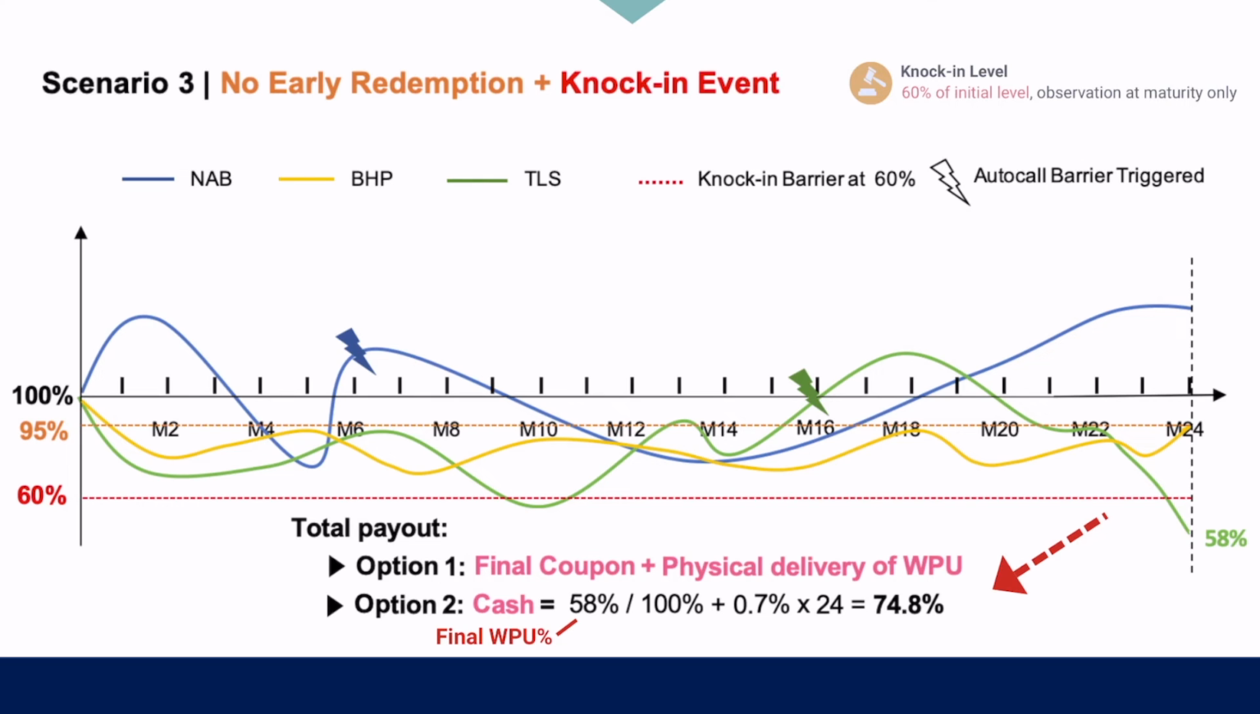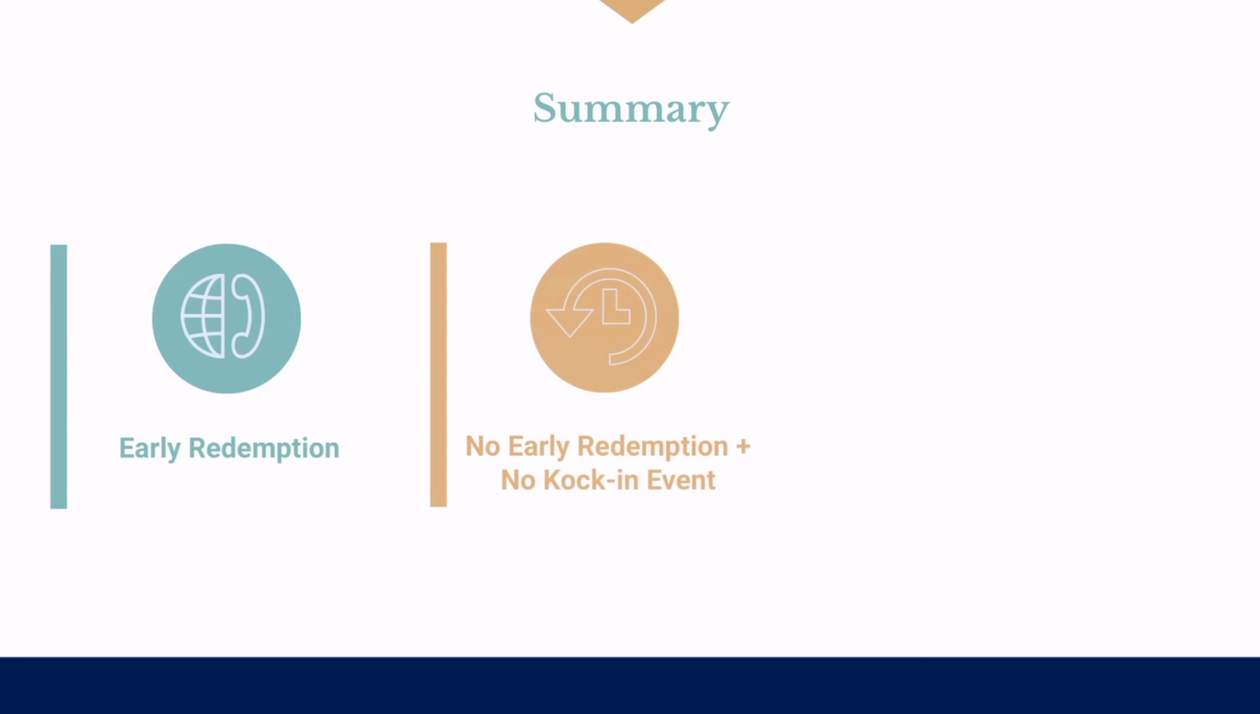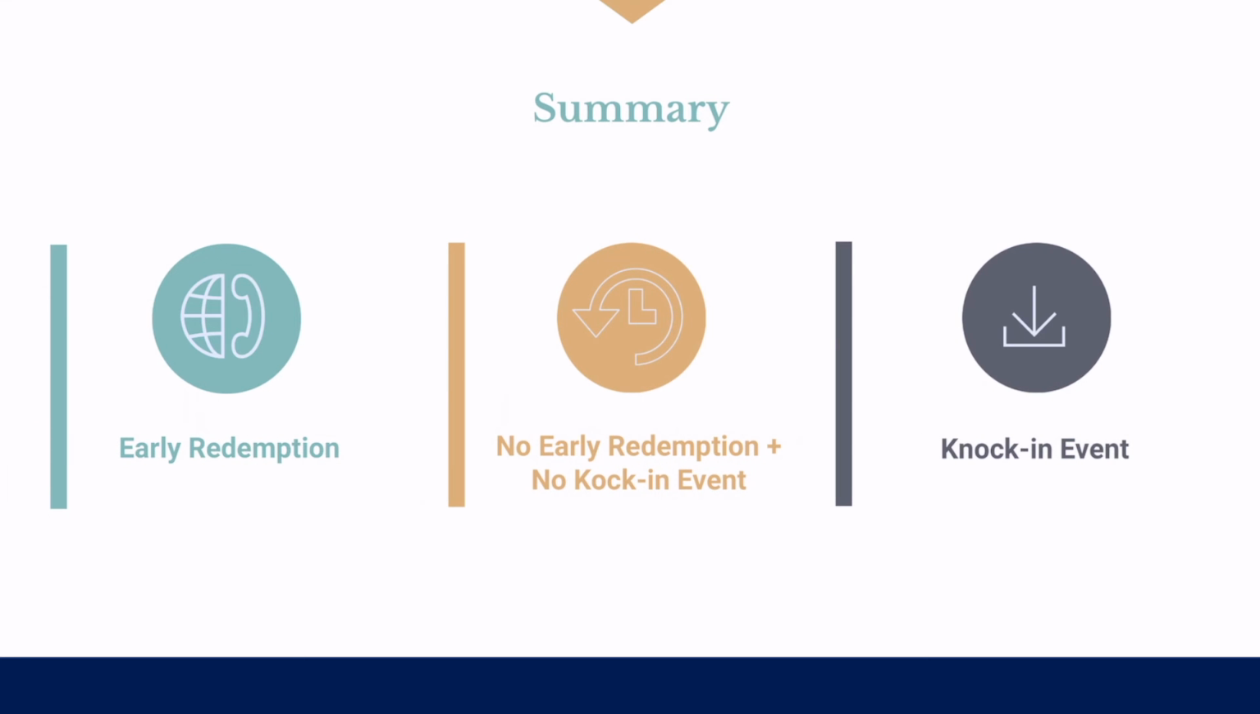Regarding the total return, clients will have 2 options to choose from. They can either have physical delivery of the worst performing underlying, or if they would like it in cash, their total payout is calculated using the above formula. Note that both options include all the 24 periodic coupons. In summary, investors will get one of the three investment outcomes, and the total payout will vary accordingly, depending on the investment situation.